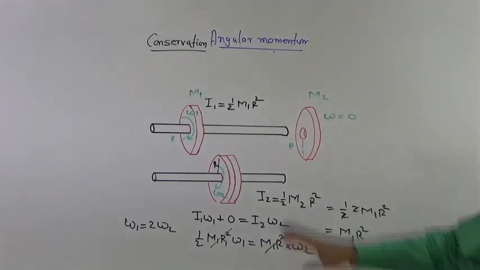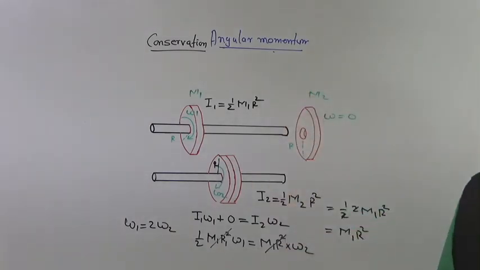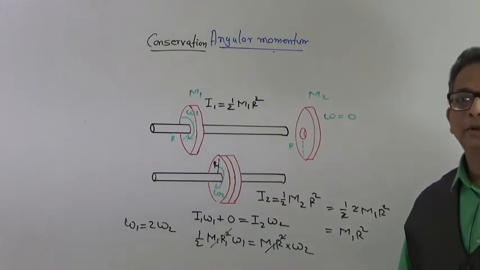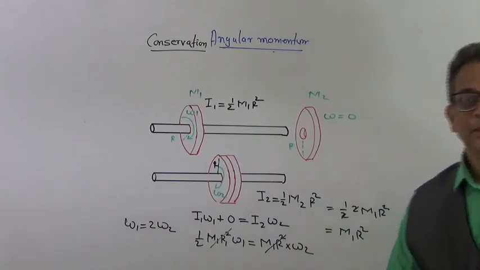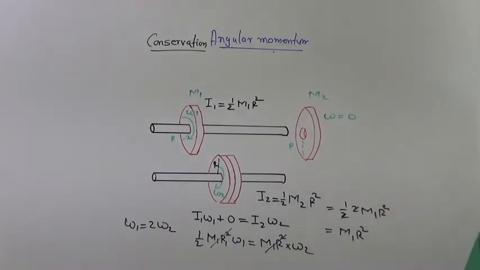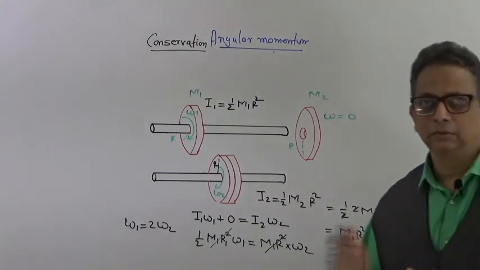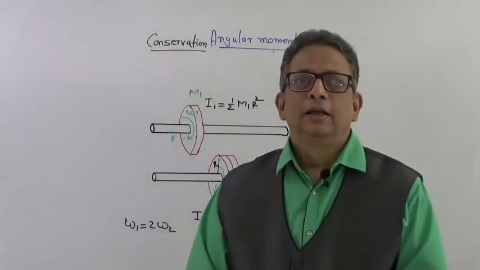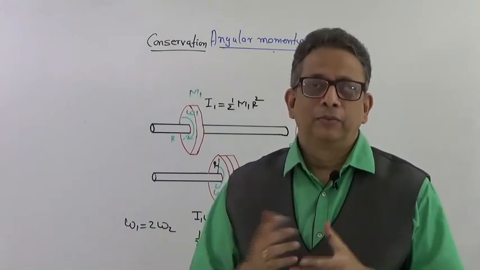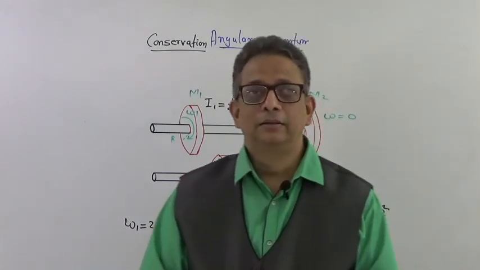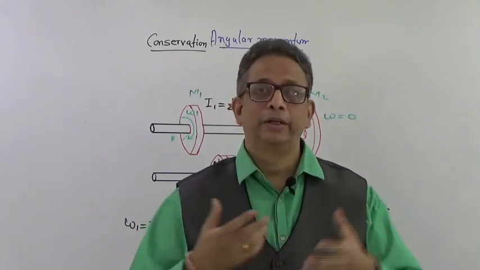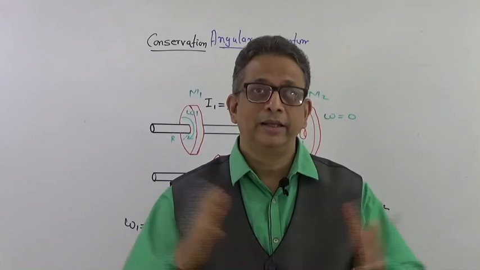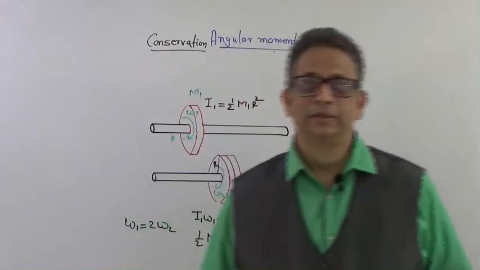So these are the type of problems. They can come in the form of problems, so you should know how angular velocity is to be used in these kinds of situations. Okay, so we have seen these two types of angular momentum conservation, and please watch the videos which I have uploaded after this, and you will get a feel of the conservation of angular momentum and the concept of gyroscope or precession, or how angular momentum is conserved, and how the application takes place in real life, right? Okay.